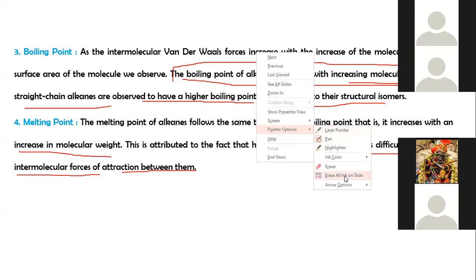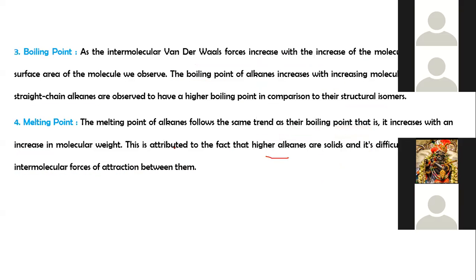Melting point and boiling point are commonly called physical constants, depending upon the number of carbon atoms, as the intermolecular van der Waals forces increase with molecular size and molecular weight.